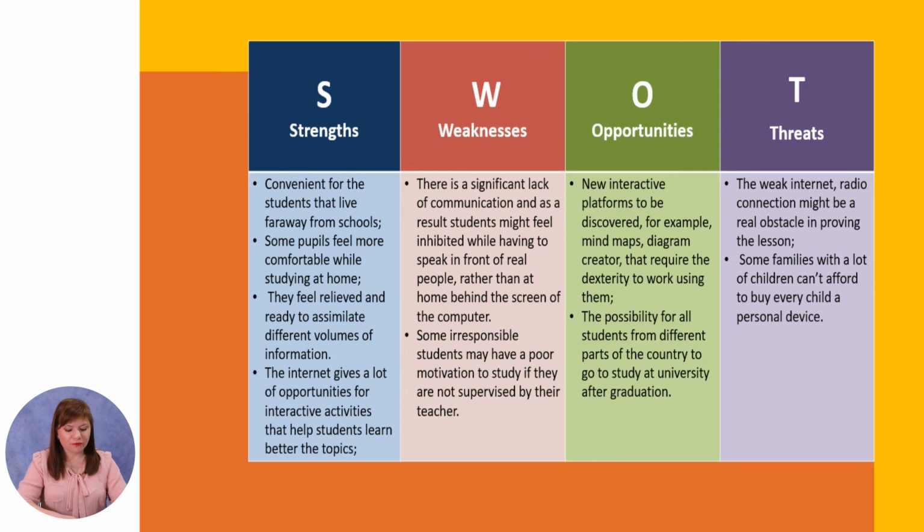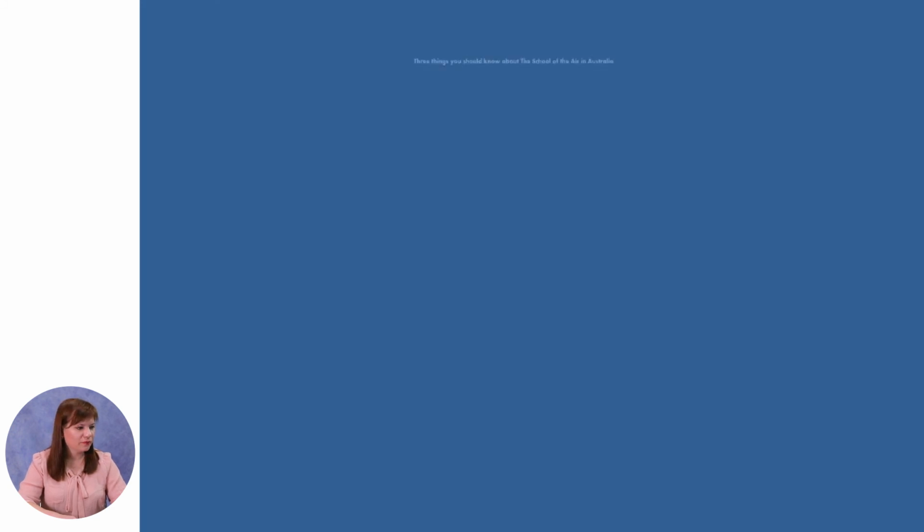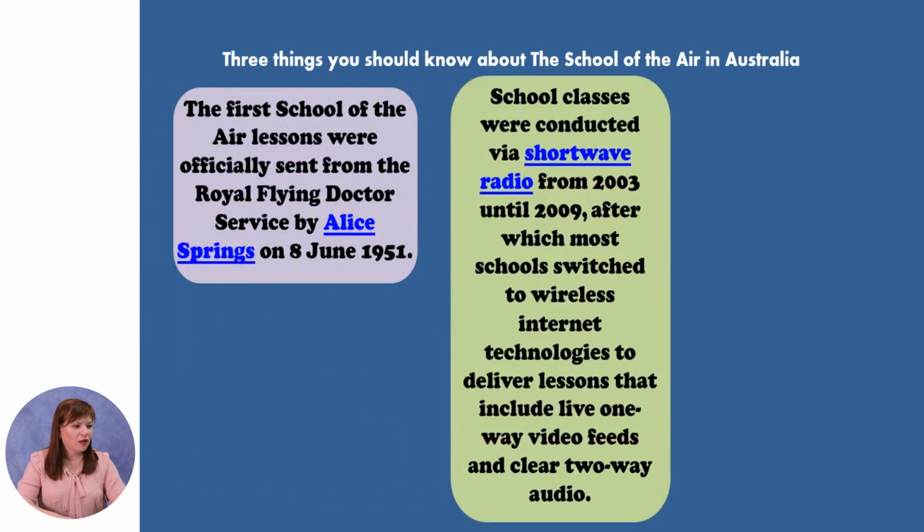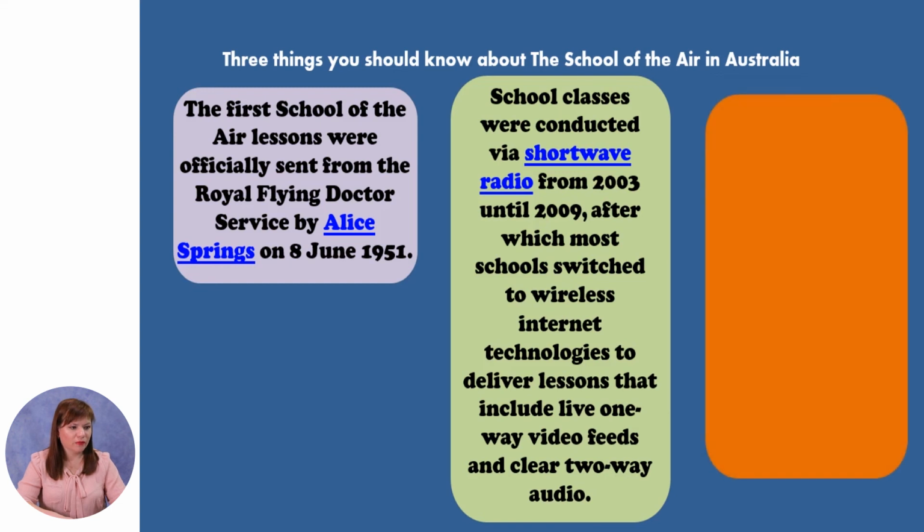I have selected 3 things you should know about the School of the Air in Australia. Be attentive. So the first one. The first School of the Air lessons were officially sent from the Royal Flying Doctor Service at Alice Springs on 8 June 1951. The school classes were conducted via shortwave radio from 2003 until 2009, after which most schools switched to wireless internet technologies to deliver lessons that include live, one-way video feeds and clear two-way audio.